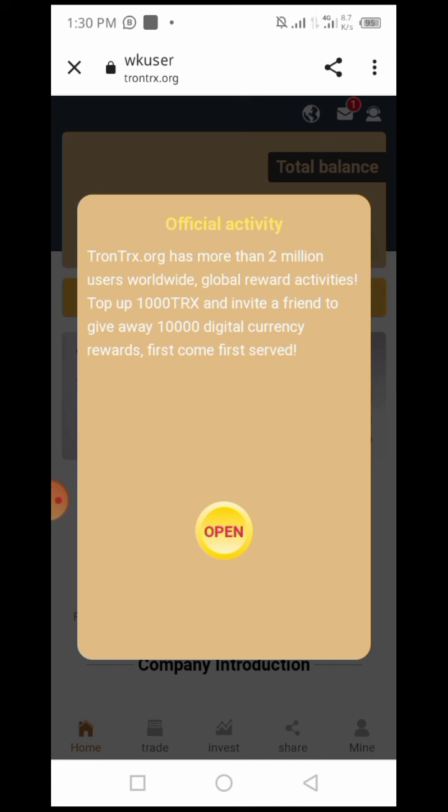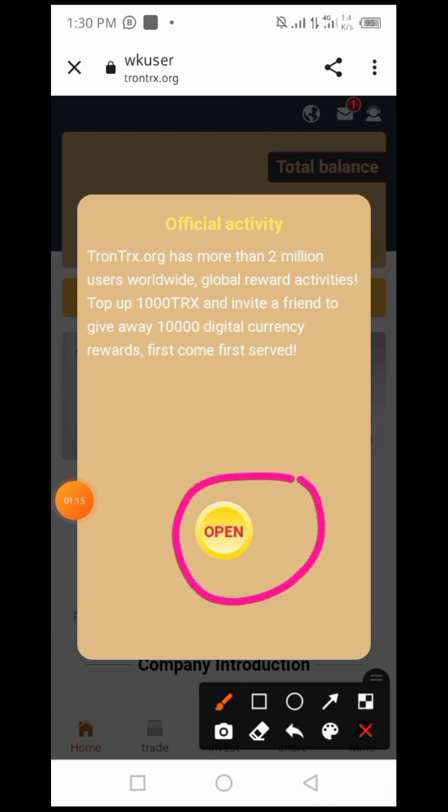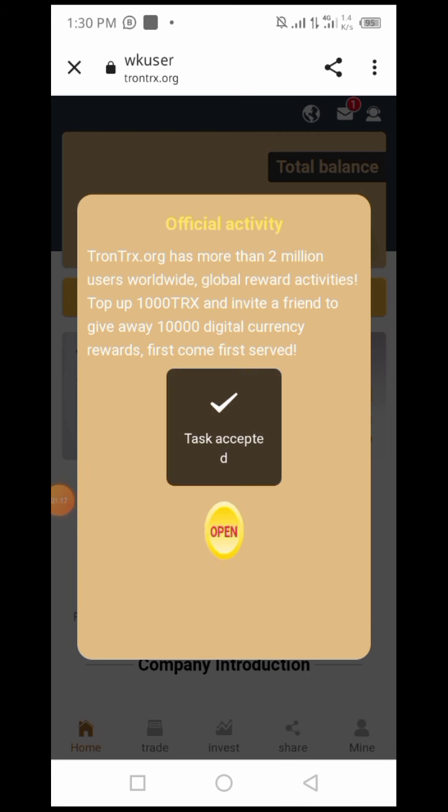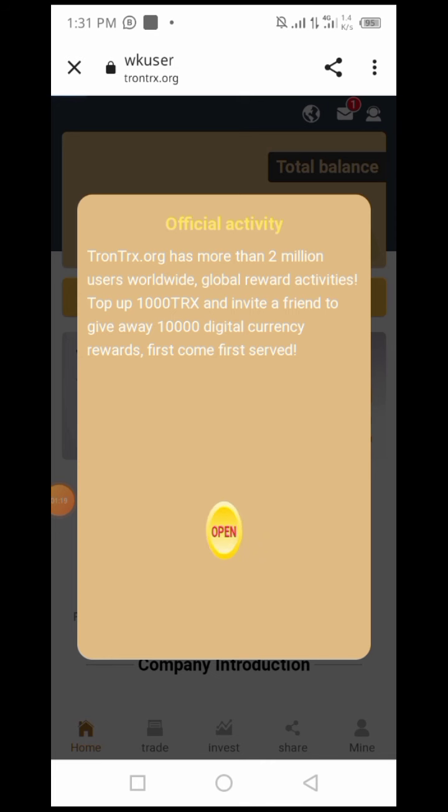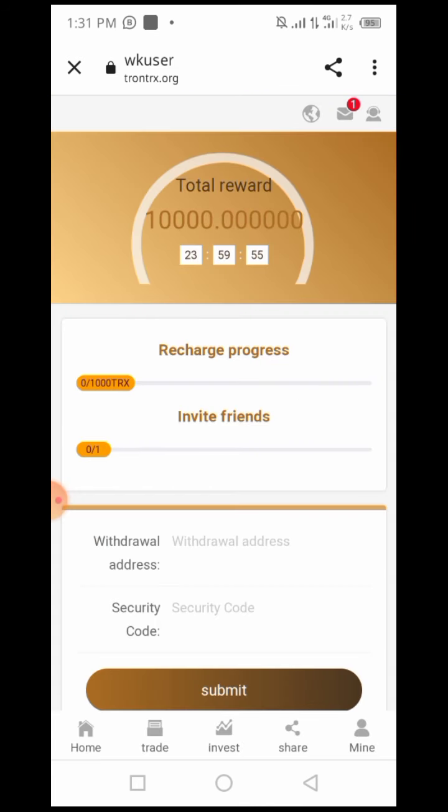activity. trontrx.org has more than 2 million users worldwide. Global reward activities: top up 1000 trx and invite a friend to give away a 10,000 digital currency reward. First come, first served. And you can click on open to activate this offer. You can click tasks accepted and the page is loading. You can see that recharge 1000 trx and earn 10,000 trx as a reward.